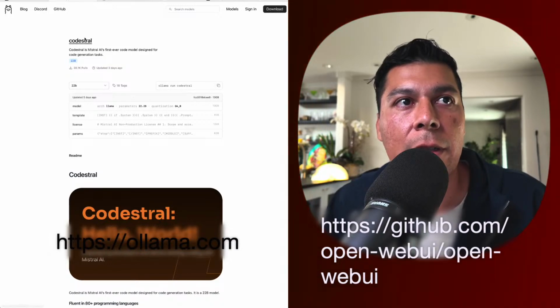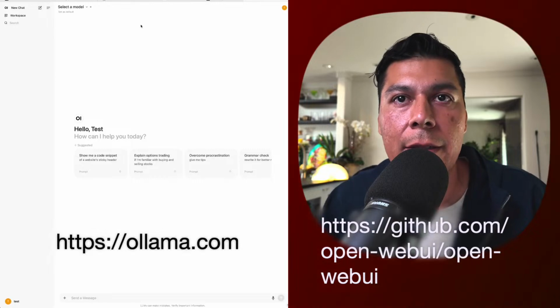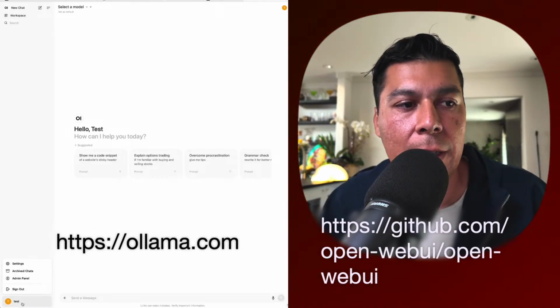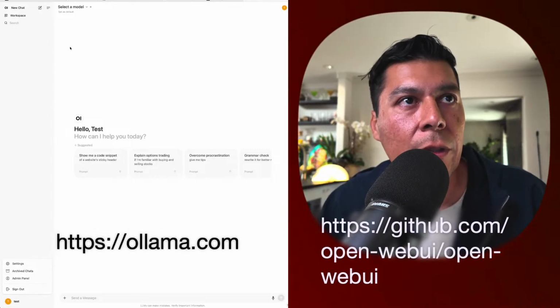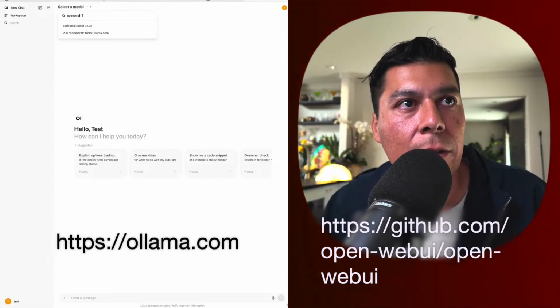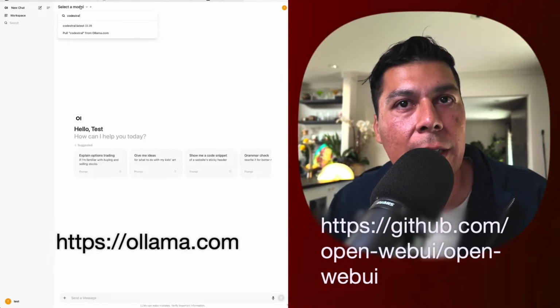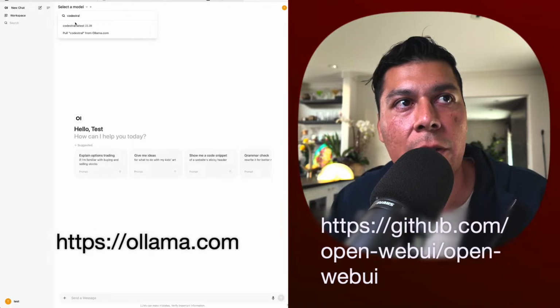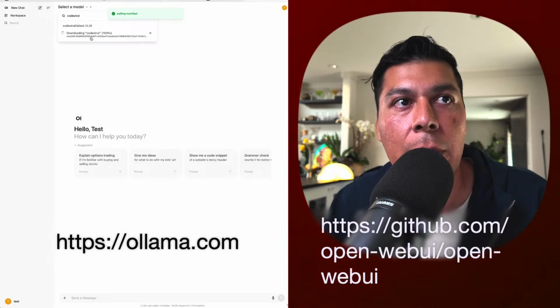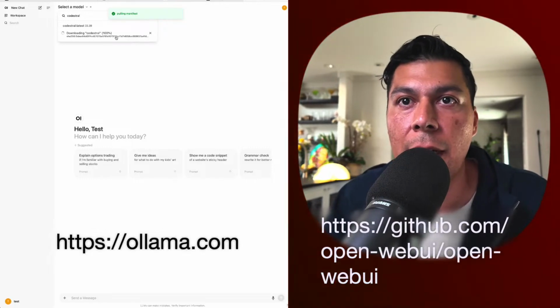In this little interface, we have a couple of elements. If we go to the bottom where it says test, we should be able to see this little dropdown, Codestral latest 22 billion. In the select model area at the very top, if we just type in Codestral, it actually says pull Codestral from ollama.com. We're just going to select that, and this is now pulling and downloading the actual Codestral model.